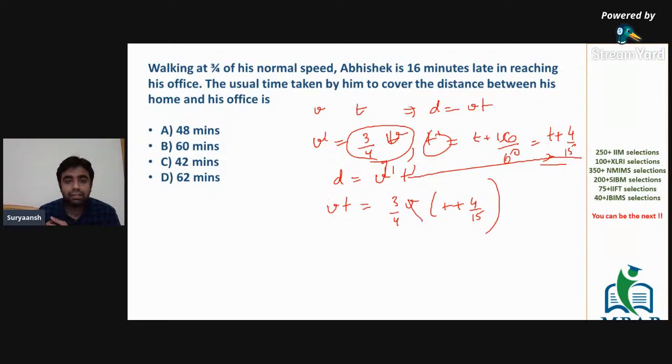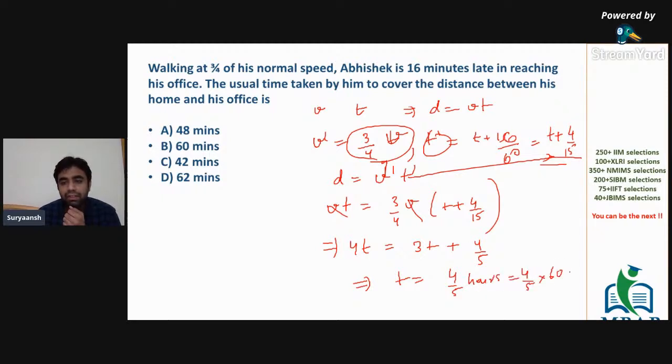So v and v would get cancelled, and we would be left with 4t equals 3t plus 4 by 5. All right, so this gives t as 4 by 5 hours, or 4 by 5 into 60, which is 48 minutes. So the answer is option A.